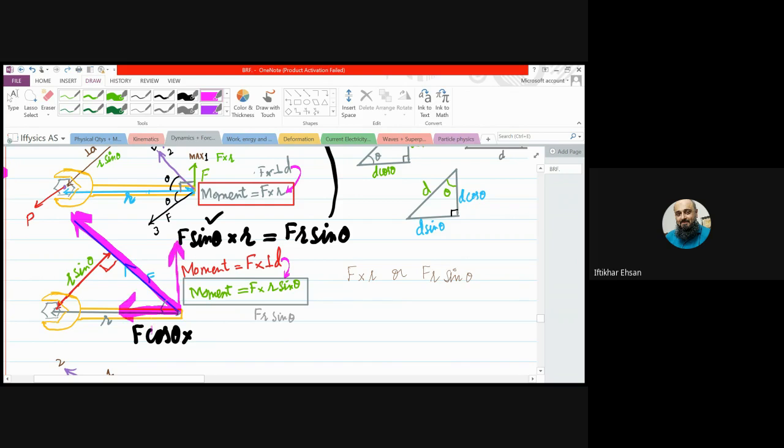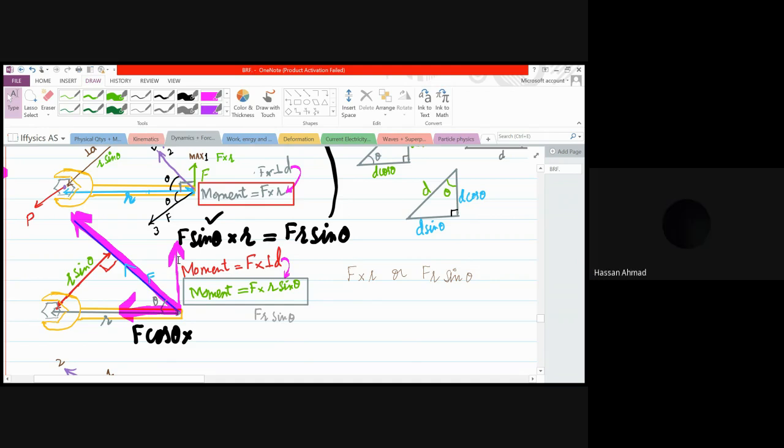What is this component? F cos theta, as it makes angle theta with the horizontal. And this component is F sine theta, right? Hassan, let's say this was the force, making angle theta with the horizontal, and this component will be F cos theta, the other component will be F sine theta. Is it clear, Hassan?